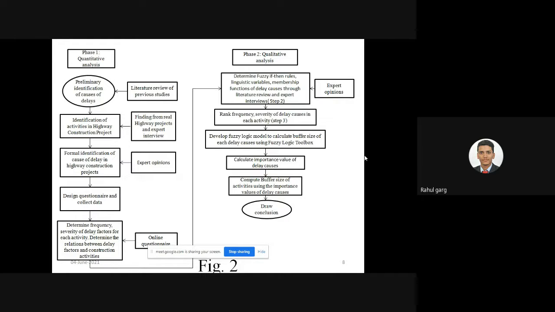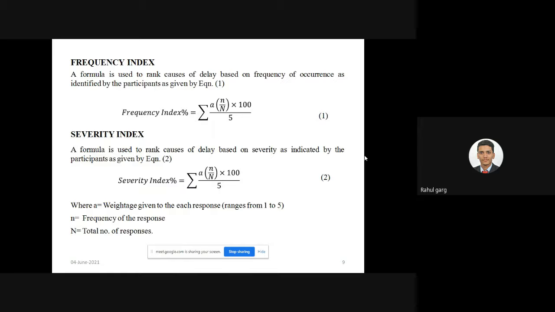After the determination of causes of delay, a questionnaire was prepared and distributed to various construction companies for collecting data. After the collection of data, the frequency and severity of delay factors were calculated for the risk factors, and the values of severity index and frequency index were used as input for the buffer size model. After that, 25 fuzzy rules were incorporated in the fuzzy logic toolbox, and buffer size for the particular activities is calculated. So this is the formula for the frequency index and severity index.